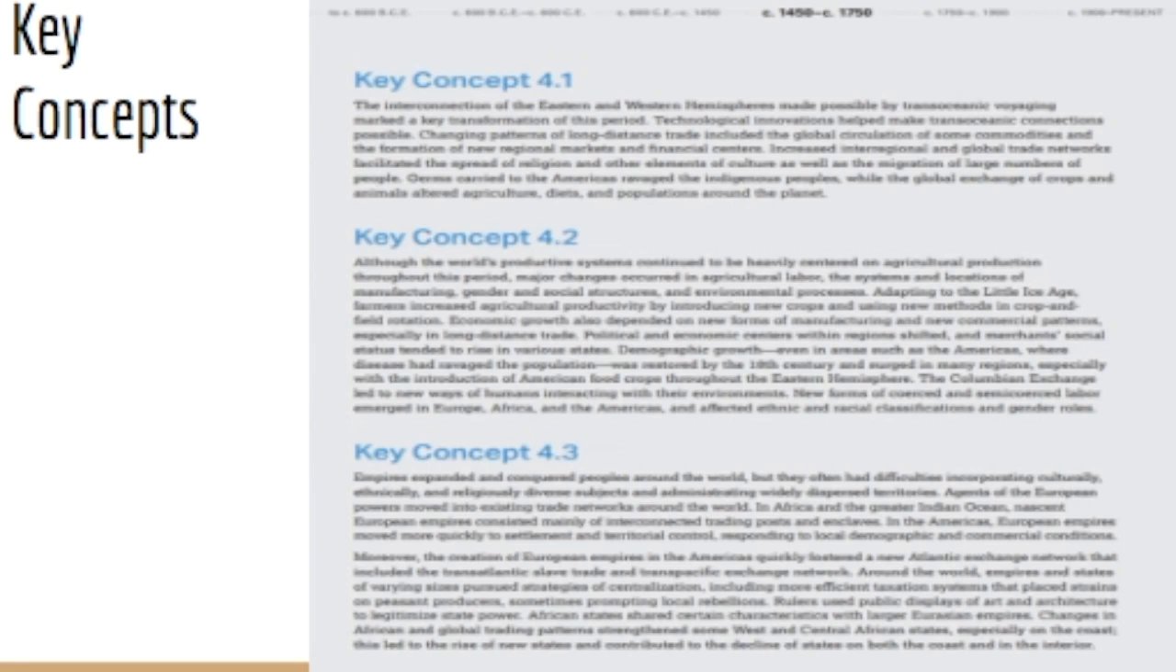African states shared certain characteristics with larger Eurasian empires. Changes in African and global trading patterns strengthened some West and Central African states, especially on the coast. This led to the rise of new states and contributed to the decline of states on both the coast and the interior.